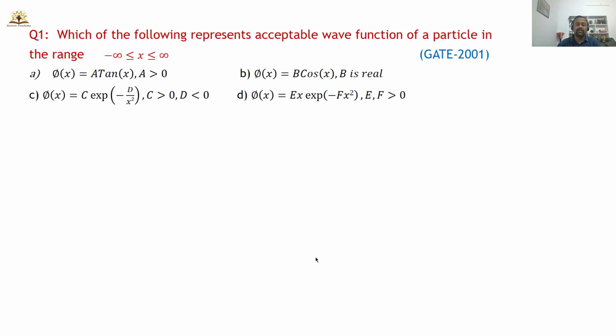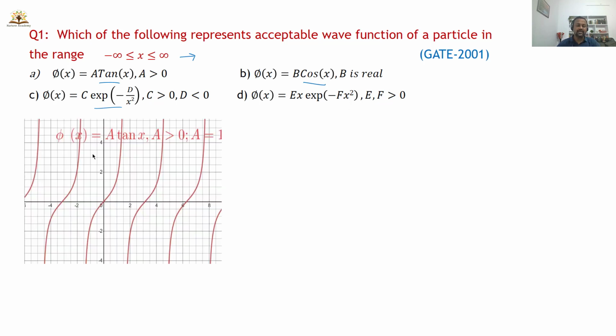Which one of the following represents an acceptable wave function of a particle in the range minus infinity to plus infinity? This is the range. So we have to find out which one is an acceptable wave function. What are the options here? One is tan x, another one is cos x, another one is exponential of minus d by x square, where d is negative, that means it is e power 1 by x square, and the other one is x e power minus f x square. So these are the four options.